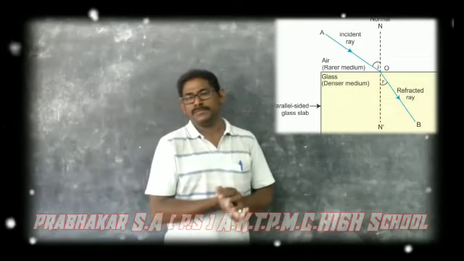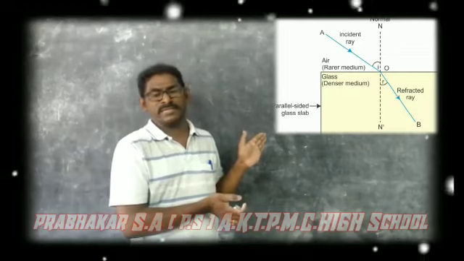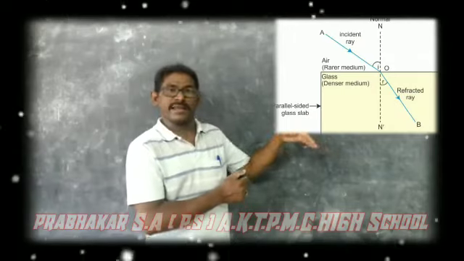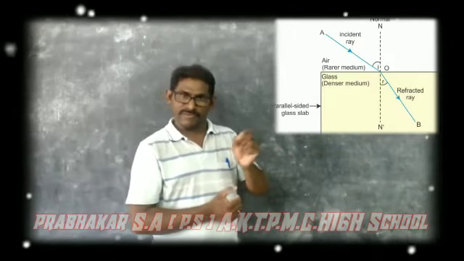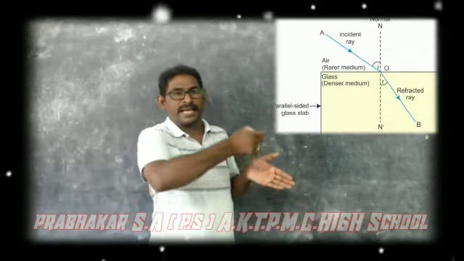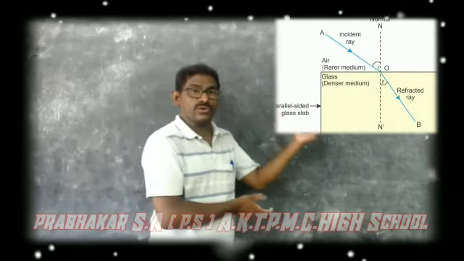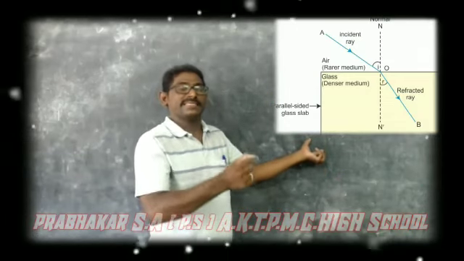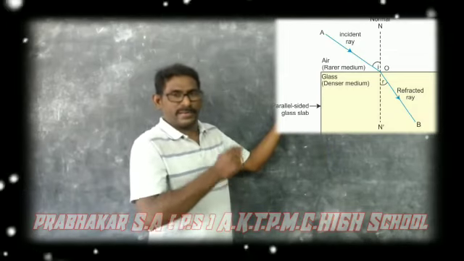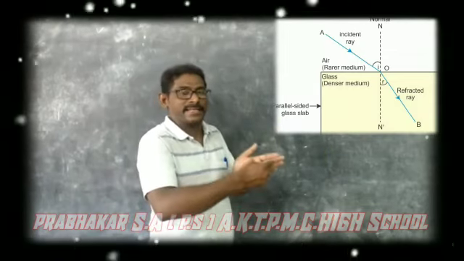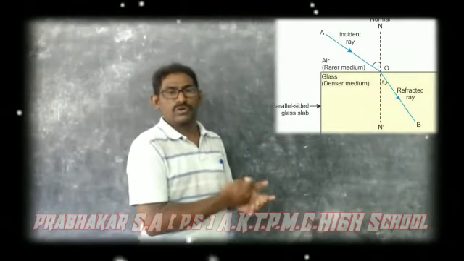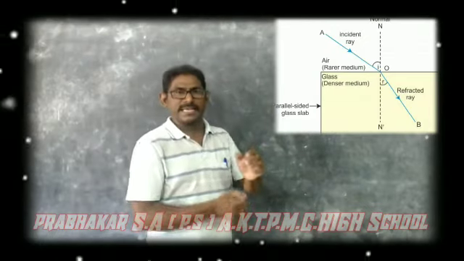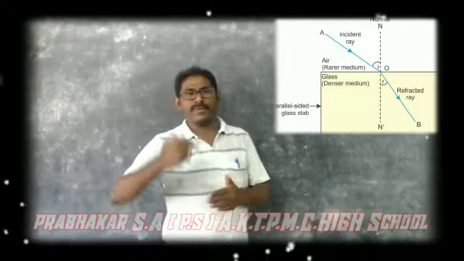If you measure the angle between the normal and the incident ray, it is considered the angle of incidence, and the angle between the refracted ray and the normal is considered the angle of refraction. So in this case, when the light travels from rarer medium to denser medium, the angle of refraction is less than the angle of incidence. That means due to the decrease in speed, light bends towards the normal. So when the light travels from rarer to denser, its speed decreases and it bends towards the normal.